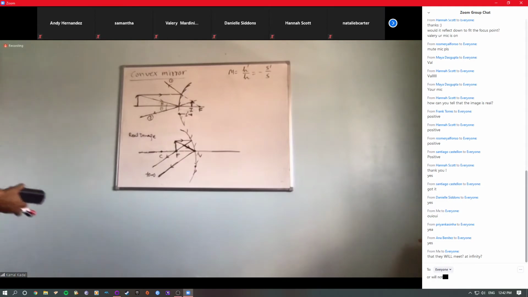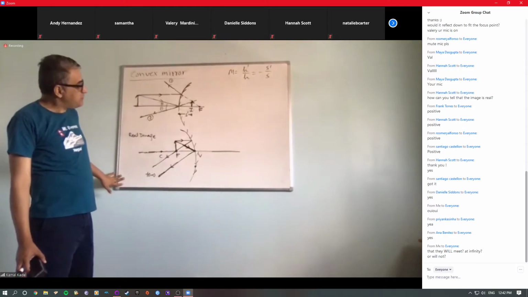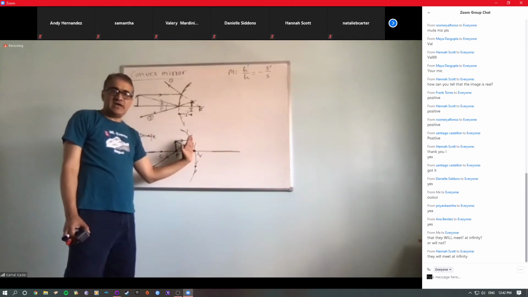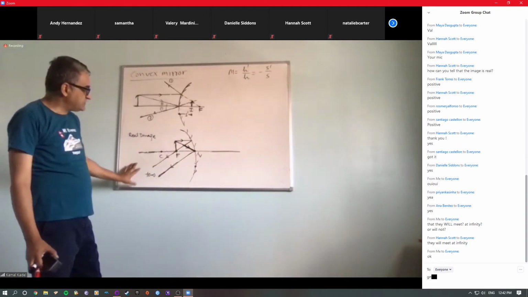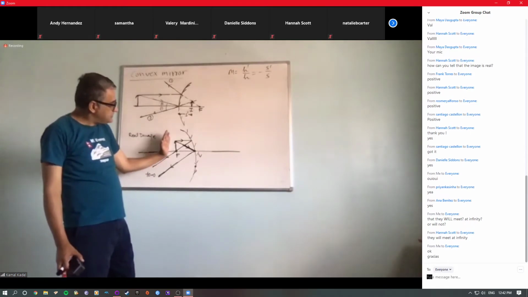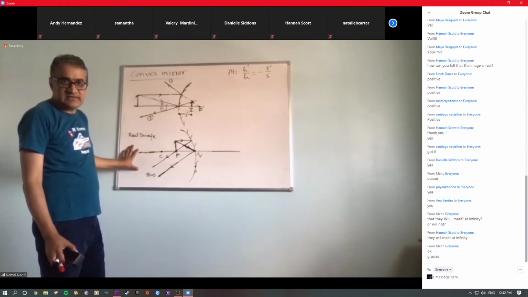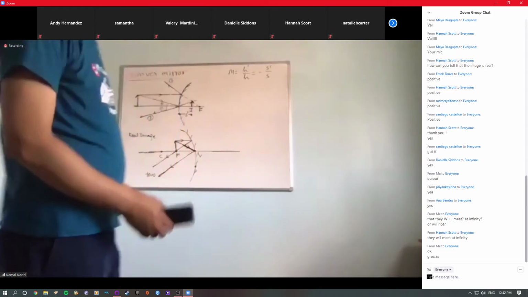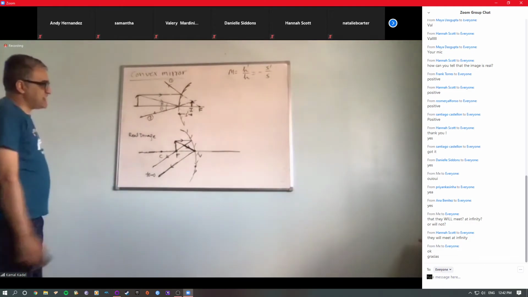So you may have a good idea now. When the object is at the focus, the image is formed at infinity. What will happen if we push the object even closer to the mirror? That means we already reached the limit point here. If I push the object even closer to the mirror, then the image will not form on the same side. In that case, the image will form on the other side of the mirror, and that would be a virtual image. Good. Let's try to do this. So now I can erase it and show that here for you.